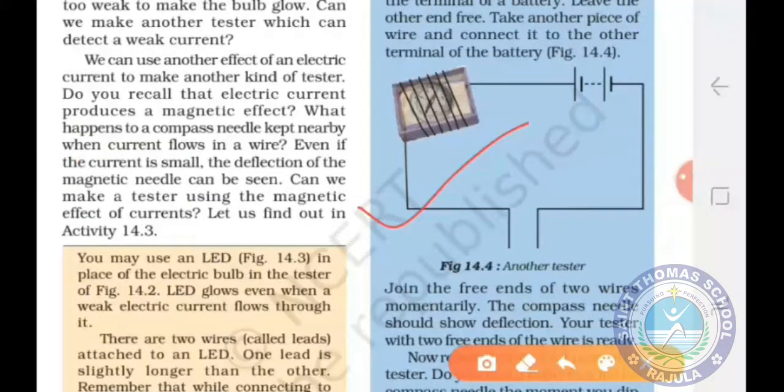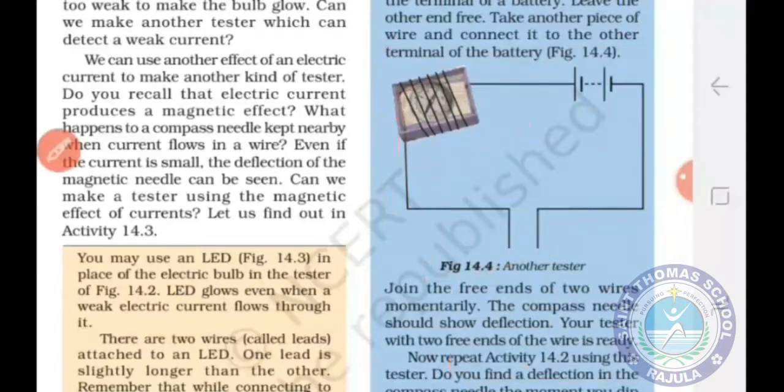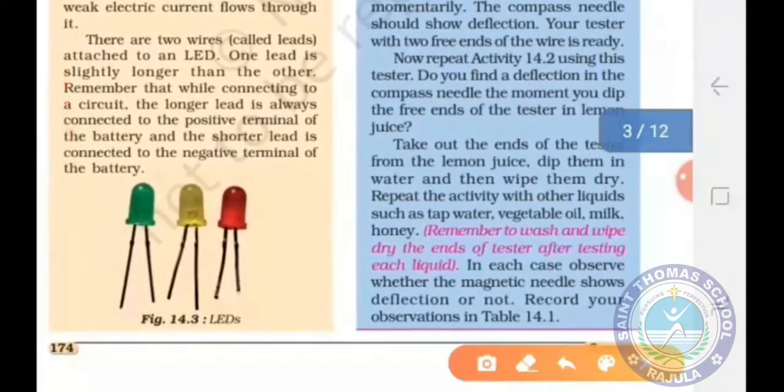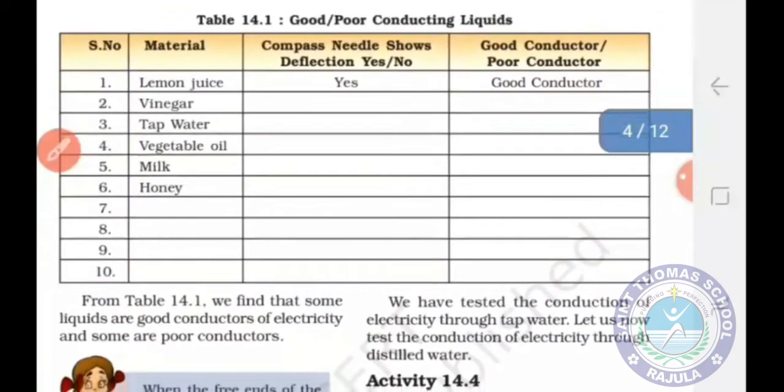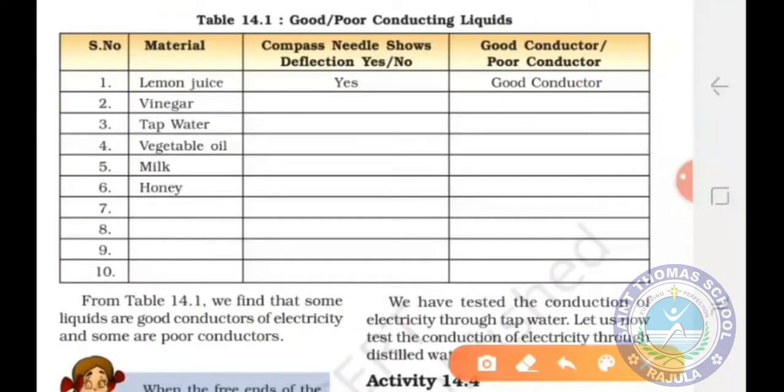Now you can use this tester to check the conductivity of various liquids like tap water, vegetable oil, milk, honey, and record your observation in table 14.1. Let us see table 14.1. Students, when you dip the free ends of the tester in lemon juice, vinegar, or tap water, the needle of the magnetic compass will show deflection. So these three liquids are good conductors of electricity.